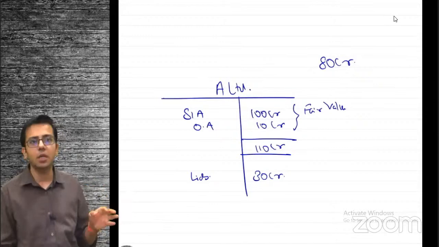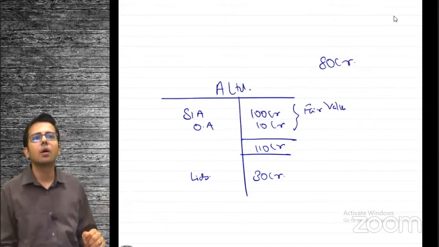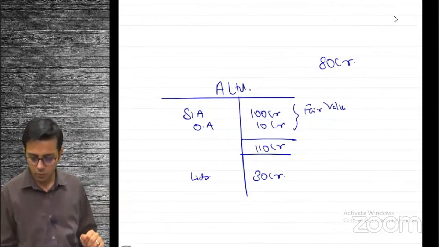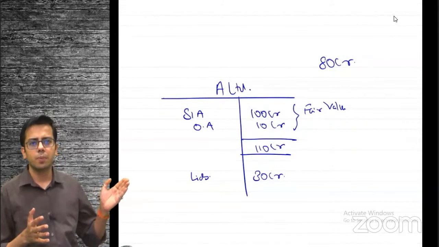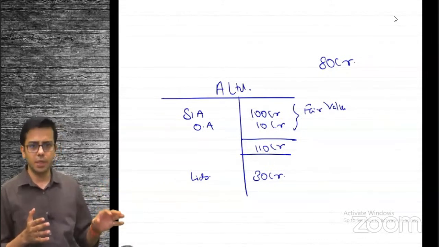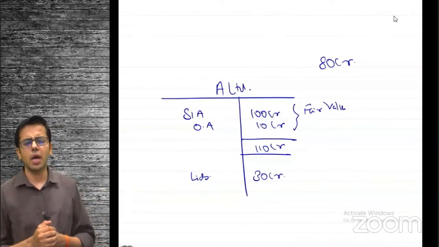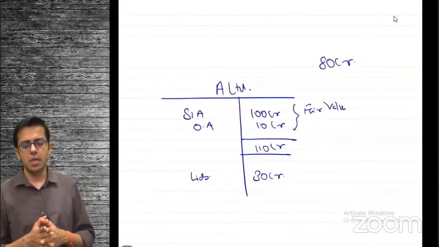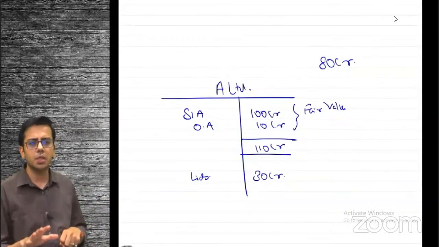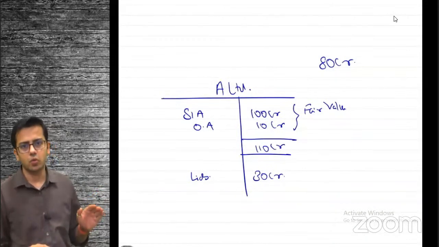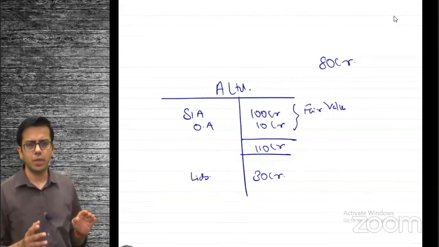Because there is liability, we will say, okay, 110 crore if you want to purchase this entity without liability, what you will pay is 110 crore. So what I would say is, even if there is a liability, I have somewhat purchased this entity for 110 crore. Somewhat. How can I say that?